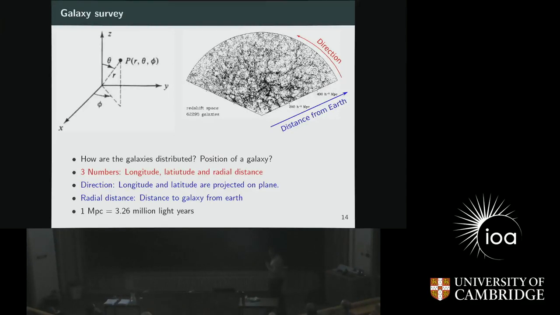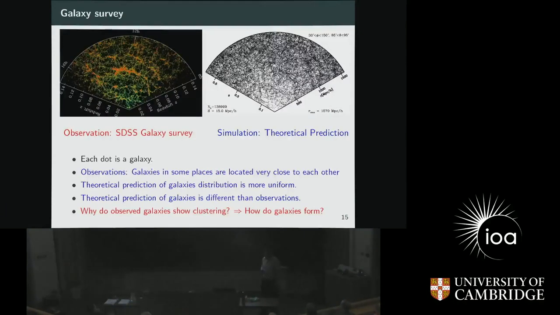Okay, so this is how we see the large-scale structure, and this is a very important part because I will show the different plots from the observations in the movie. So this is the observation of SDSS galaxies that I mentioned, 208 million galaxies and so on. Each dot over here is a galaxy in the SDSS sample.